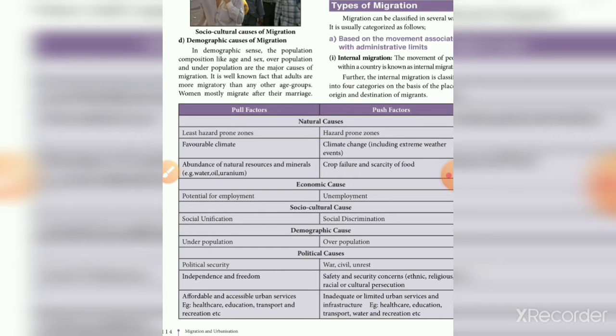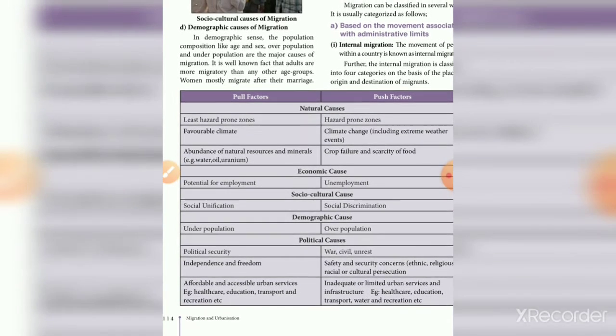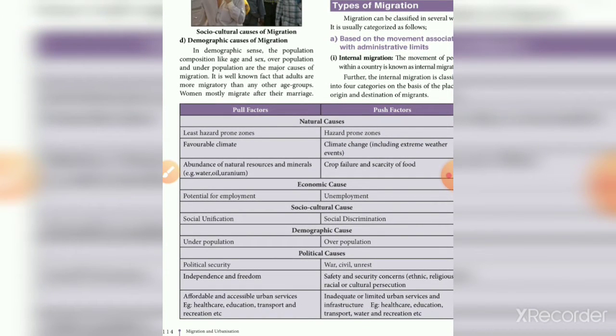Next are the demographic causes. Underpopulation is a push factor. A place with a very low population is one where we can live comfortably. But overpopulation means crowding, so we do not want to stay in that place.